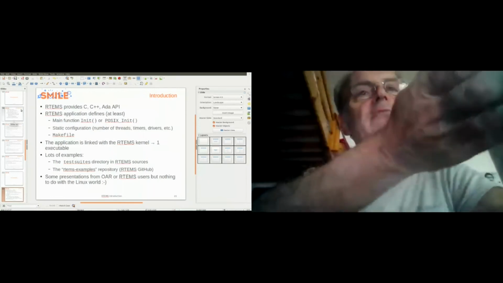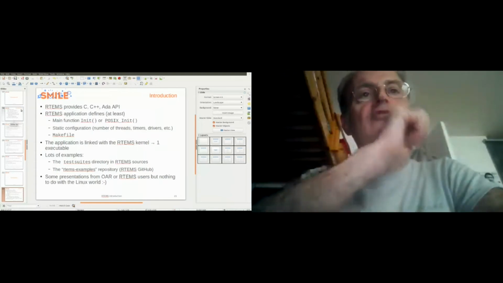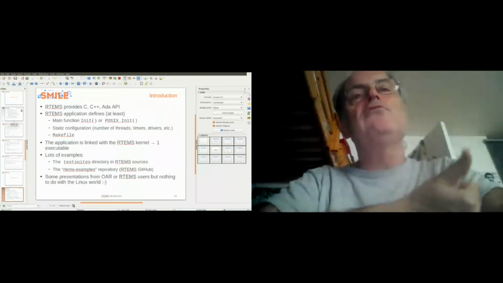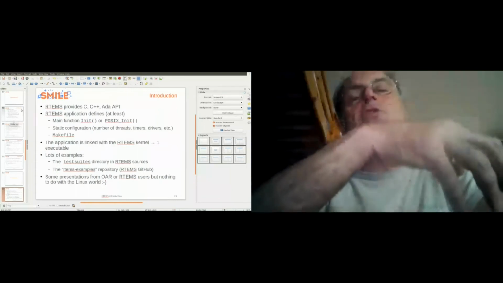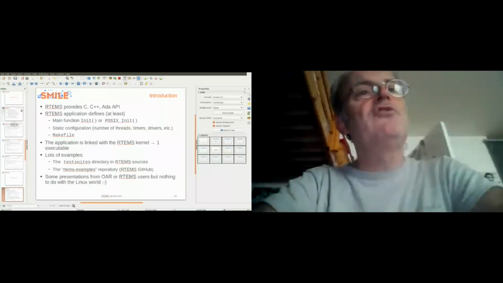And there is a Makefile, which is based on the macros defined by the SDK. So again, the application is linked with the RTEMS kernel, so there is only one executable. And from this executable, you can extract the interesting part depending on your architecture.